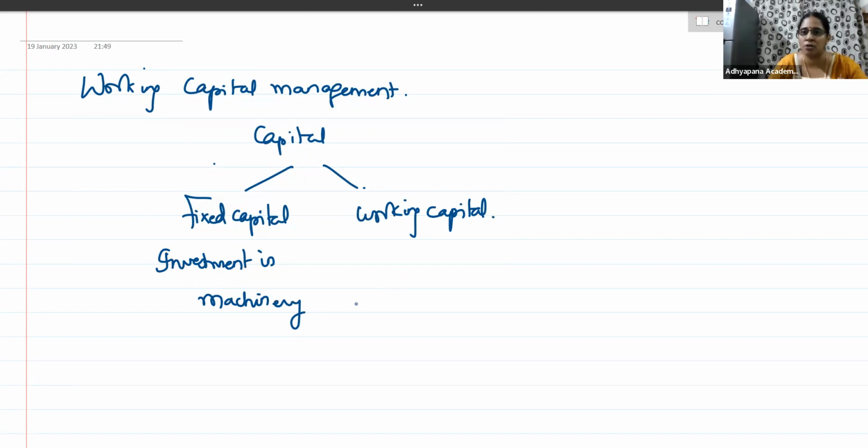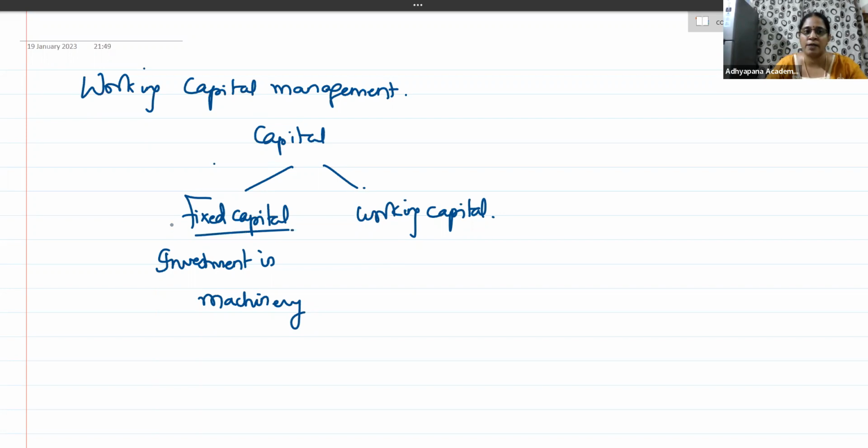Then what is working capital? Can the machinery run on its own and produce goods? No. The money required for operational activities of the business is what we call working capital. So, the investment in raw material, which later gets converted into WIP, then into finished goods, then goes to the hands of debtors in case of credit sales, the lock-in period of money from cash to cash within a short period of time is what is called working capital investment.